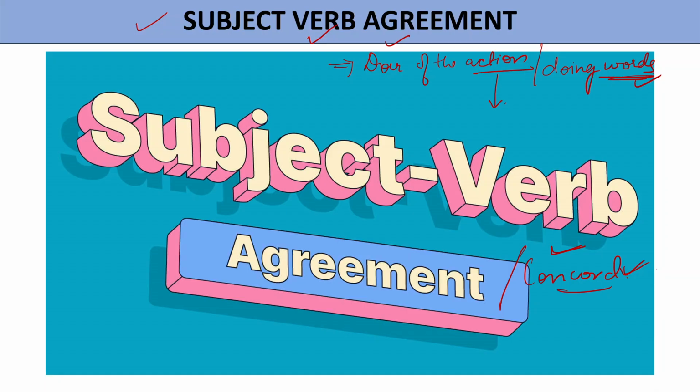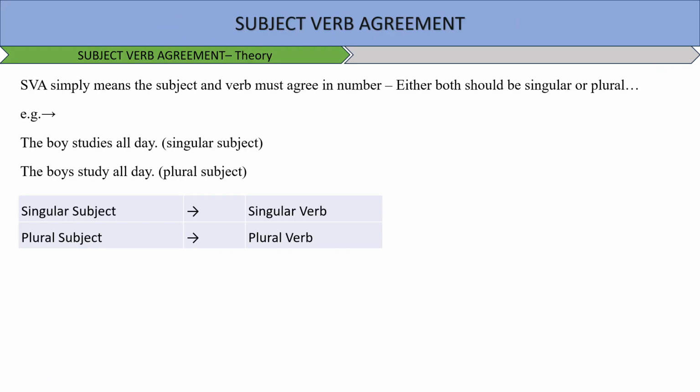Agreement is basically a state of agreeing with someone or something. So let's move to the proper definition of it and see how we define it. Subject verb agreement simply means that the subject and verb must agree in number. Here number basically means noun number, which can either be singular or plural, right?